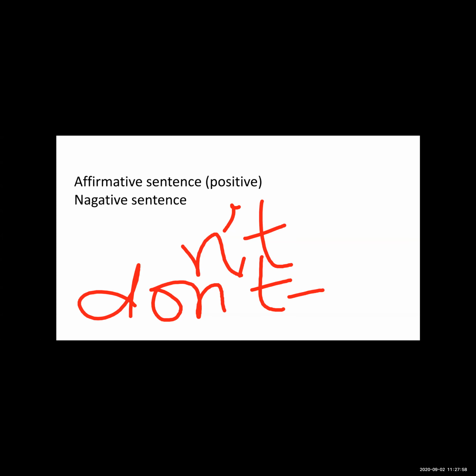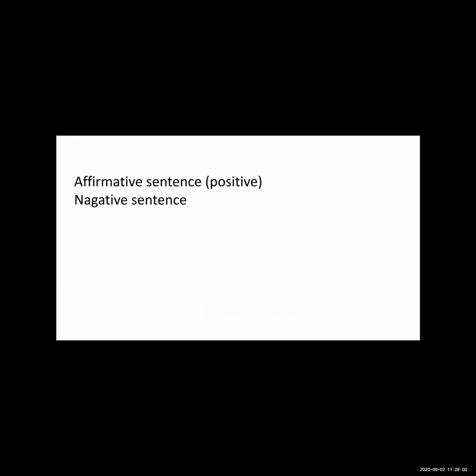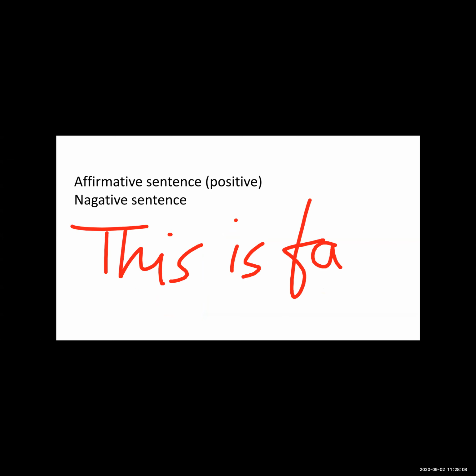This is false. So students, it is the affirmative sentence. The sentence is giving the positive information that the thing is false.